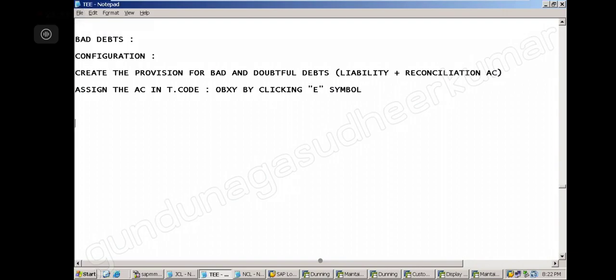Okay, note this down. This is the configuration we have to do. After that there is a lot of process: how the bad debt will be picked up and what all will happen. Normal to special GL. This is a special GL account. Bad debt, special GL. You know what special GL is now? Yes, sir. We have maintained special GL for advances. Correct? And in the same way we have to maintain a special GL for this also, a special purpose, let's say, for the bad debt.